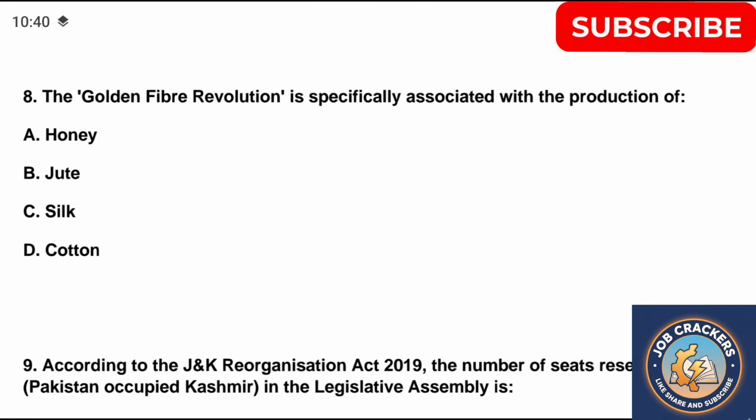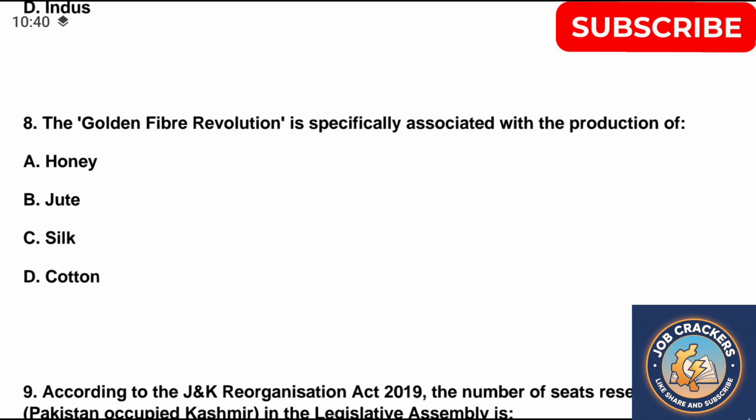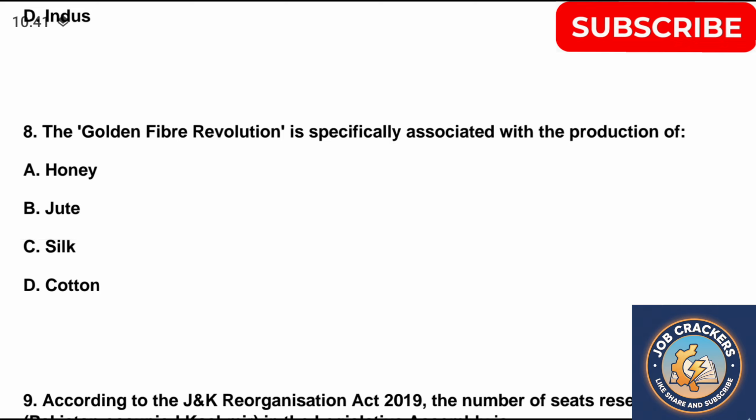Question number 8. The golden fiber revolution is specifically associated with the production of which of the following? A. Honey, B. Jute, C. Silk, D. Cotton. Correct answer is option B.